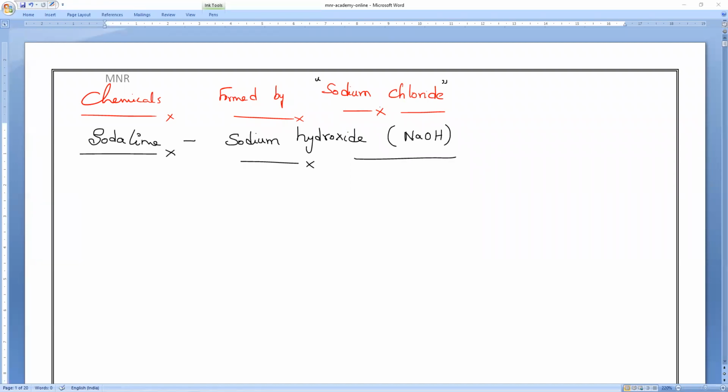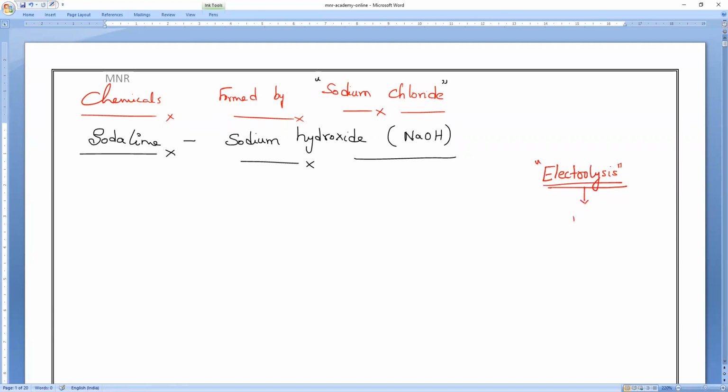Now for production of sodium hydroxide, all of you remember we need a chemical process. With the help of electricity, we will do the decomposition. Can you name it? What is that called? The process is known as electrolytic decomposition, the second type of decomposition. Electrolysis. Do you remember that? So electrolysis will take place.